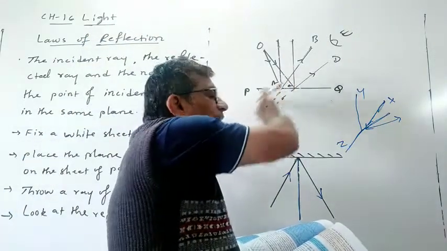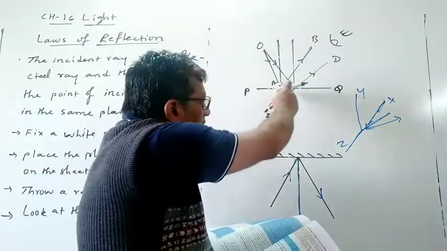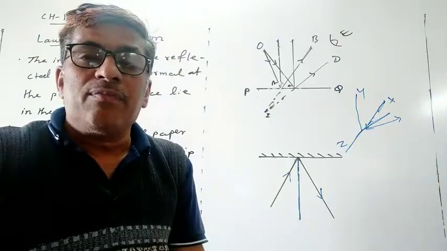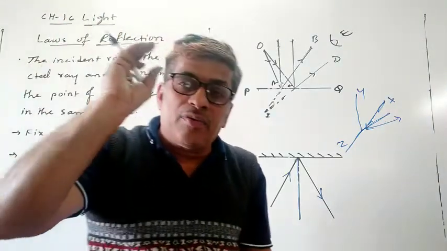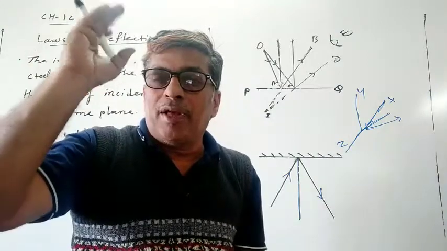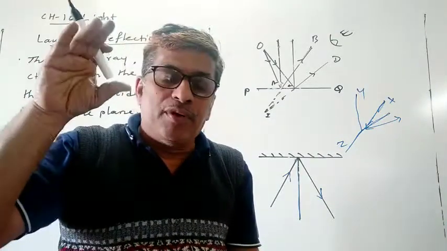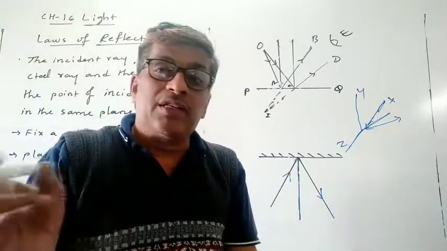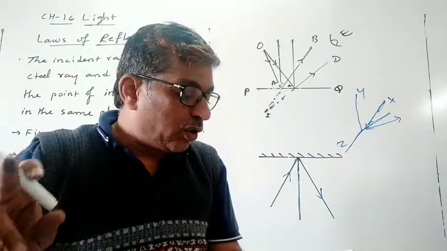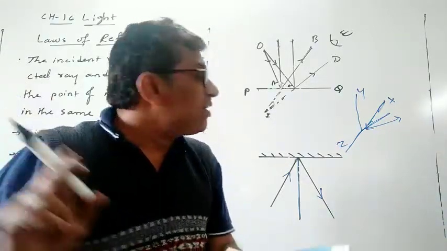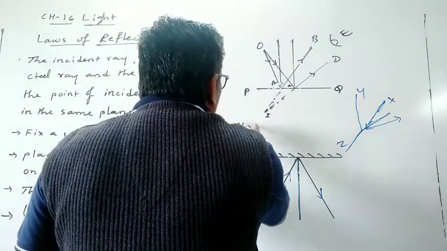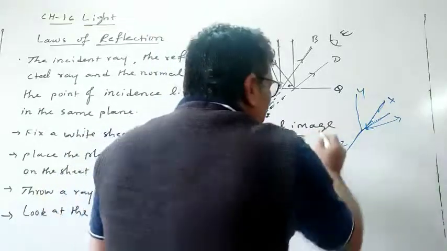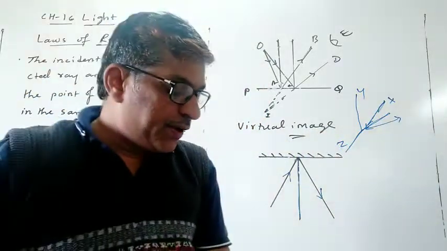So this is not actually meeting. This is just an imaginary line. We extend the rays backward behind the plane mirror, just by imagining a line. Such an image, which you are imagining, is called a virtual image.